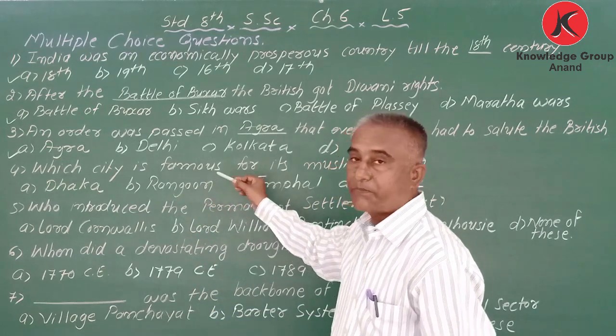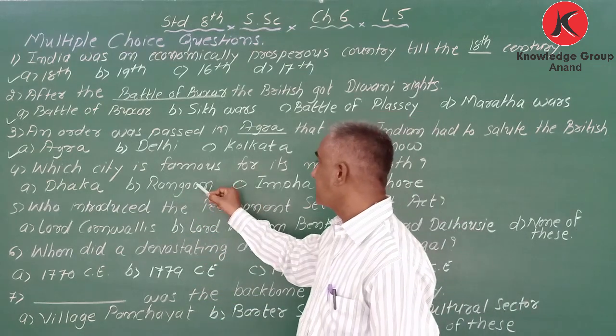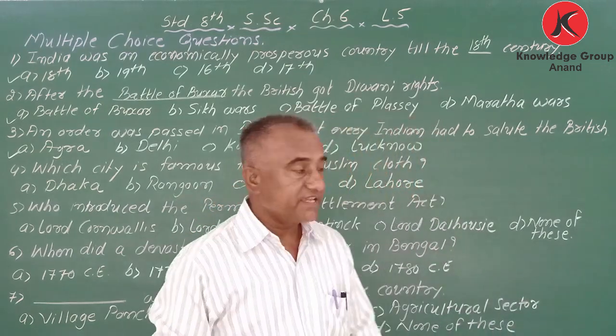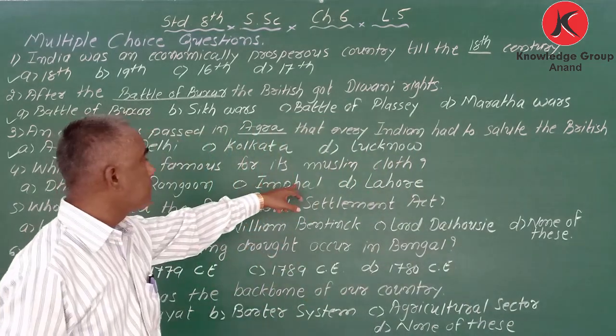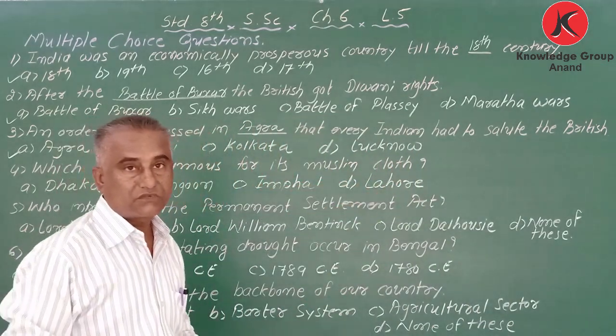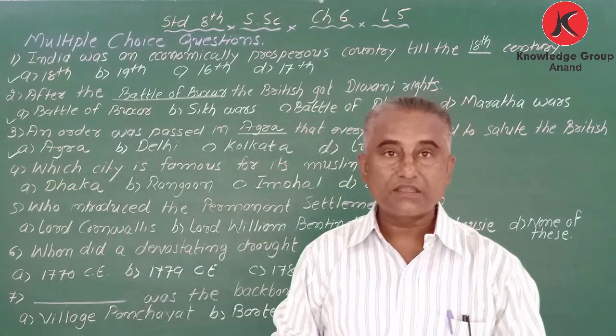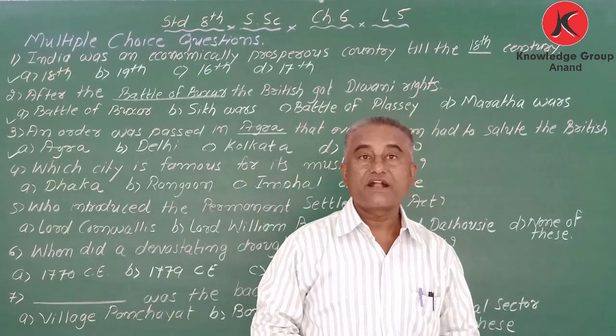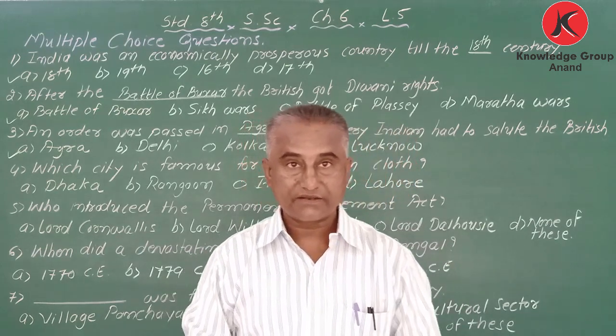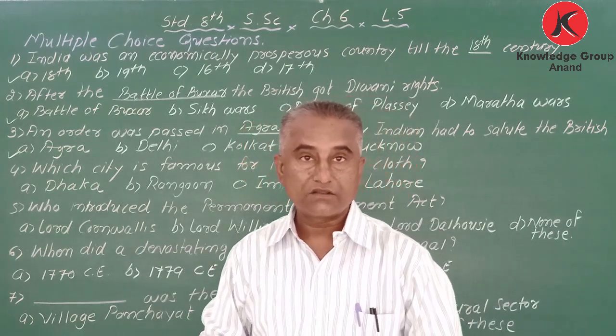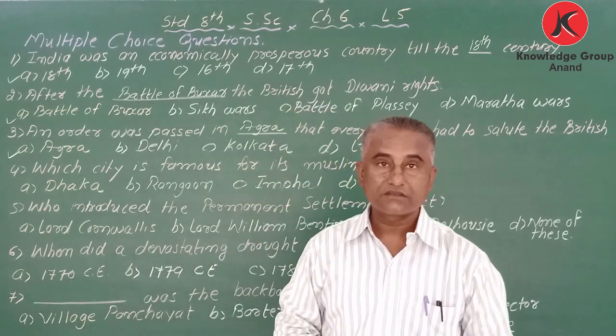Which city is famous for its Muslin cloth? In the first chapter and fourth chapter, we discussed this thing. They had great demand in European market. And Muslin of which city?